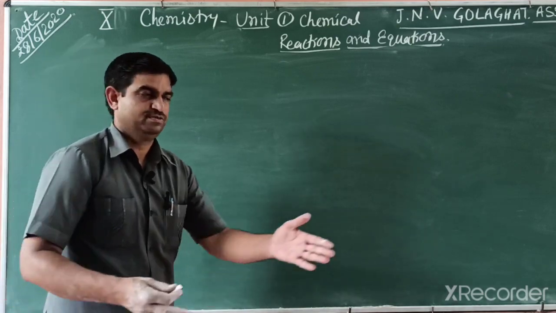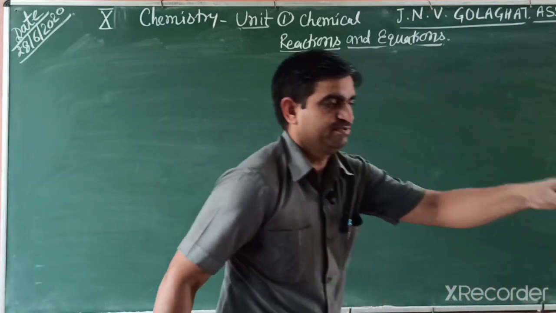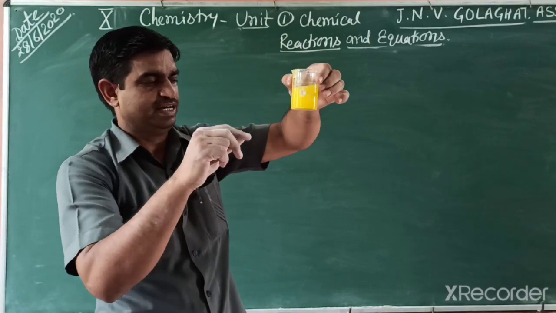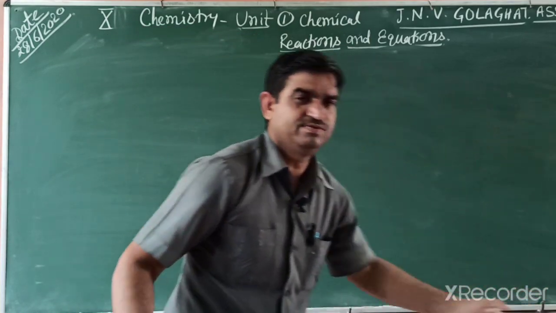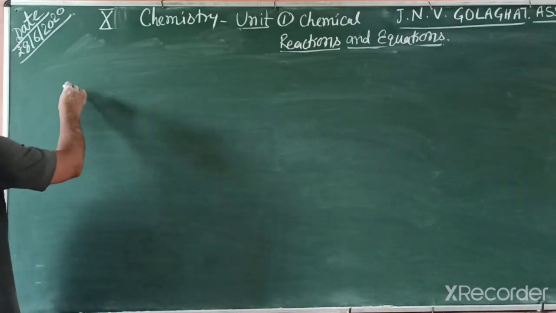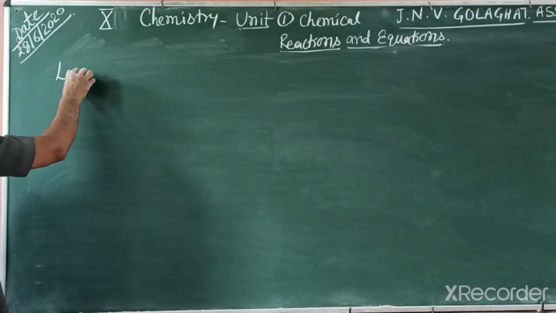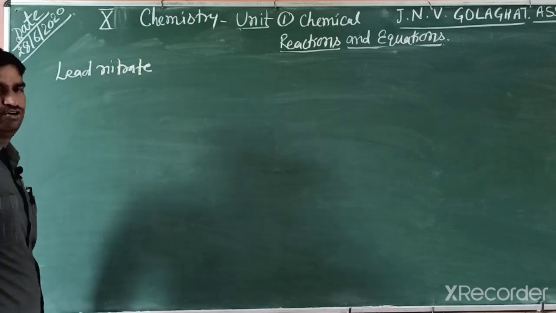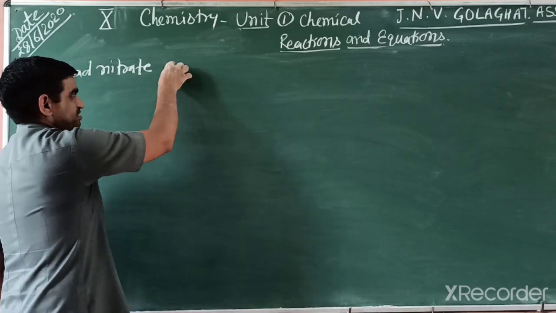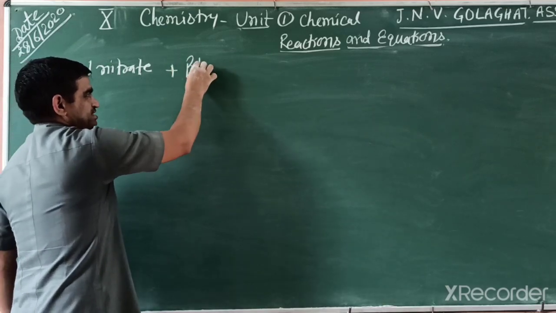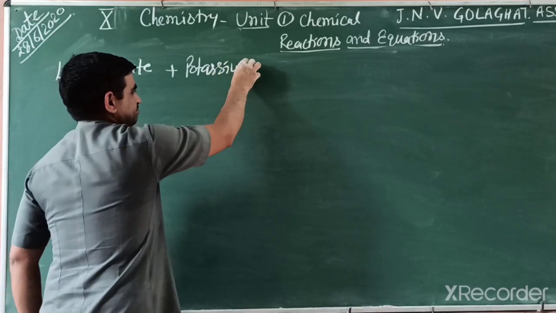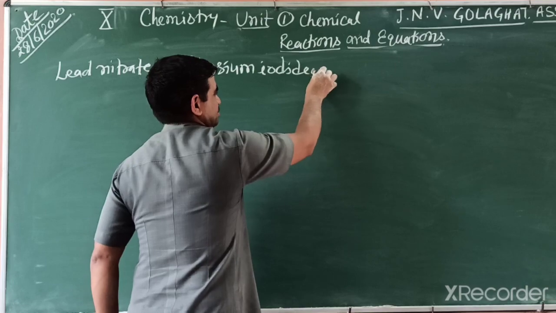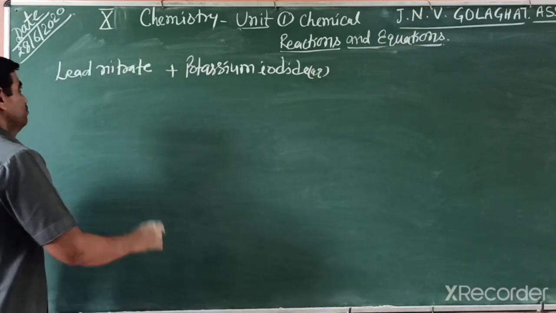Another example is that activity. This activity was already shown. So we write this activity as a reaction. In that activity, what did we take? One is lead nitrate. So you write it in this way, lead nitrate. That is also a way of representation of a reaction. Lead nitrate mixed with potassium iodide. Potassium iodide, aqueous solution.